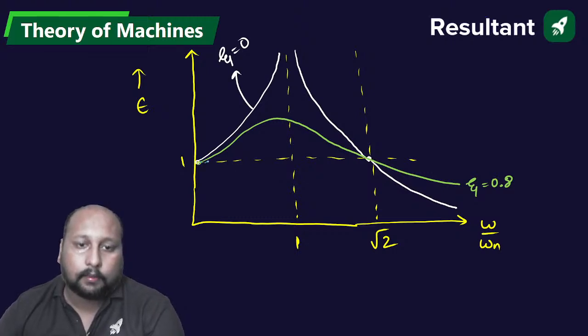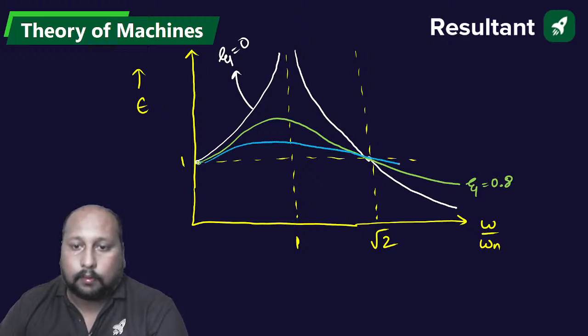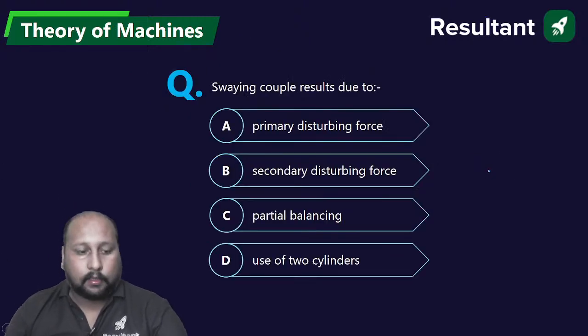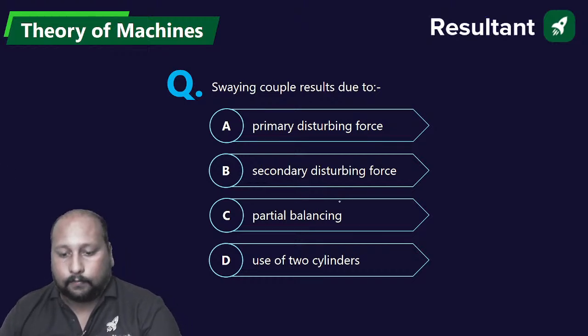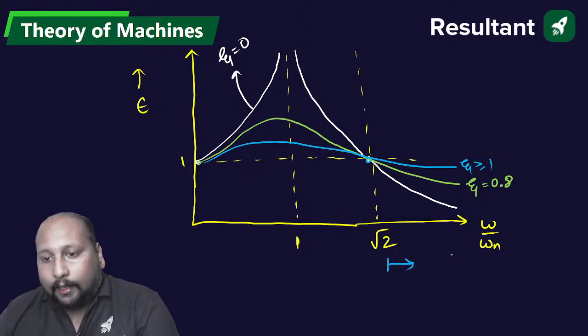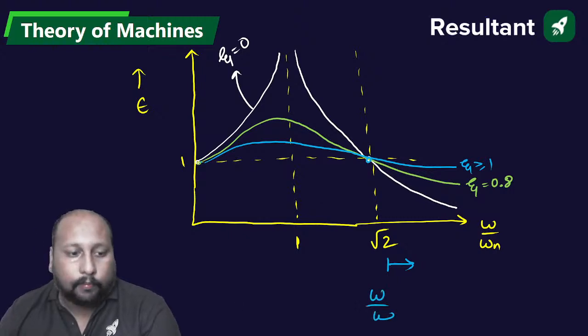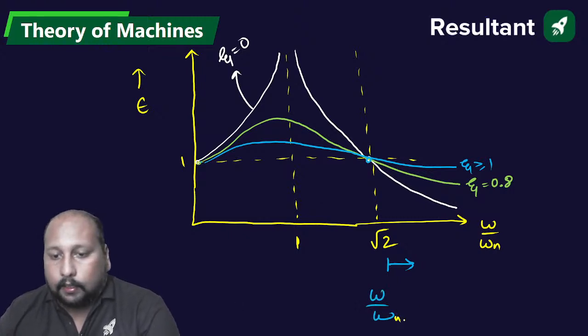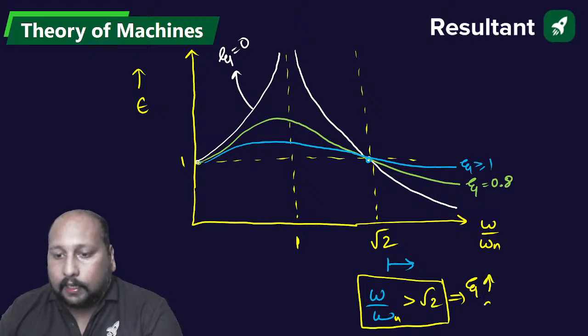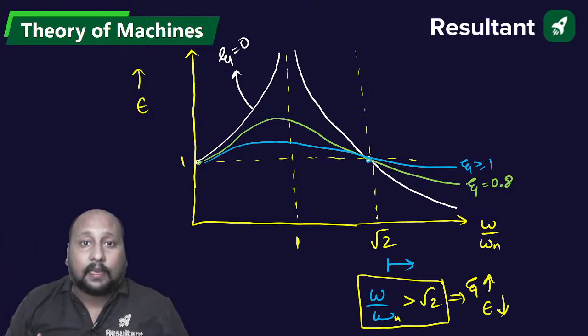कर्व बना देते हैं, with zeta greater than equal to 1. Now if you try to visualize, क्या हो गया, now if you try to visualize, what has happened is, when omega by omega n is greater than root 2, what is happening? If you try to increase the value of zeta, the E value is decreasing, and that should be the case.